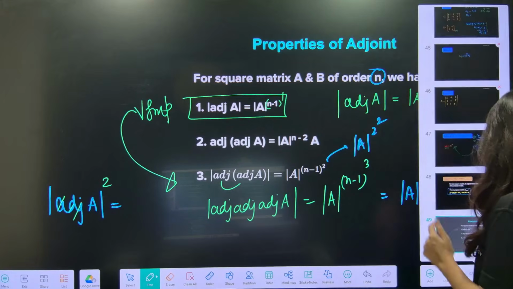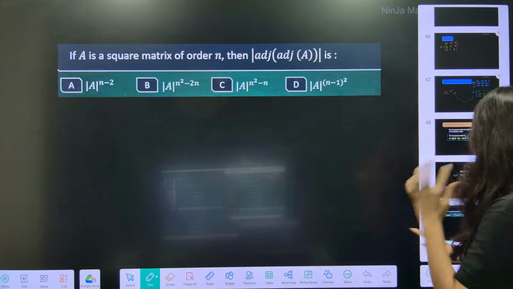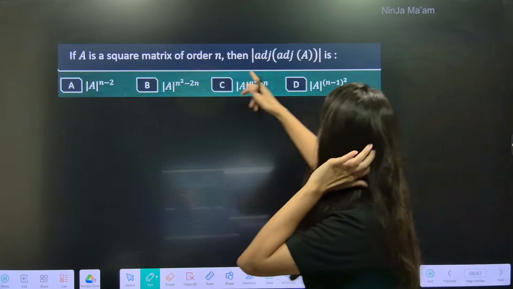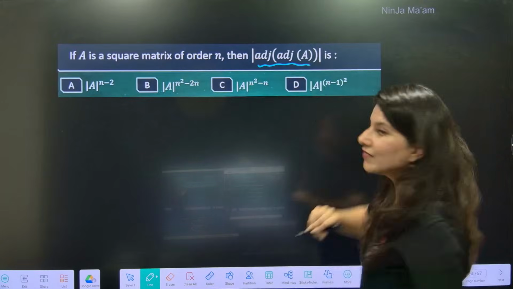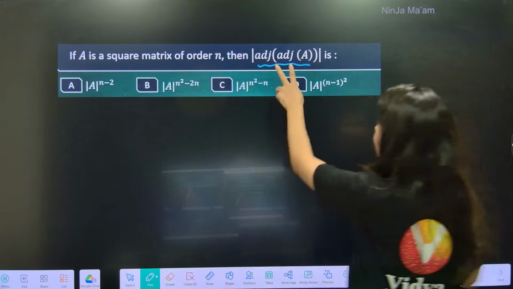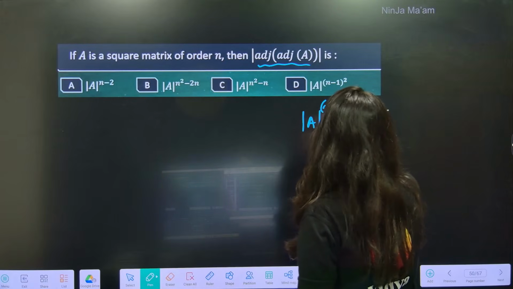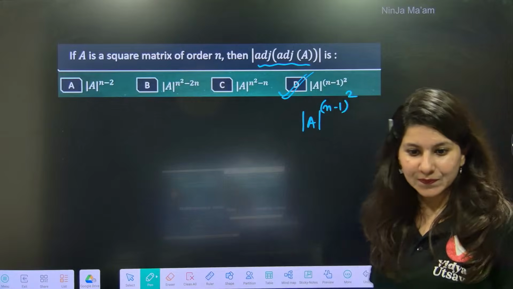Now I'll be giving you one question quickly in the chat box. If A is a square matrix of order n, then what's the value of this? Tell me. So ma'am, it is determinant A power n minus 1 whole square, option D.